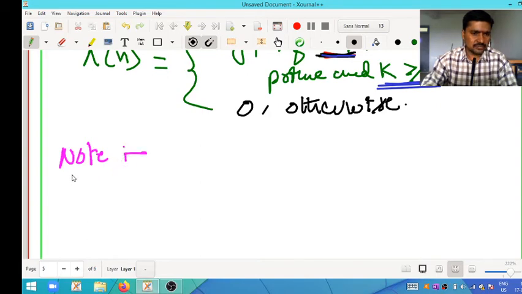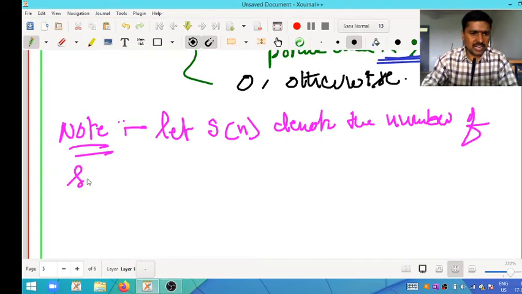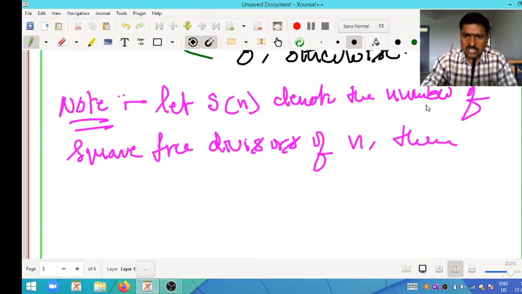Now one small note I am discussing here. Let s of n denote the number of square free divisors of n.